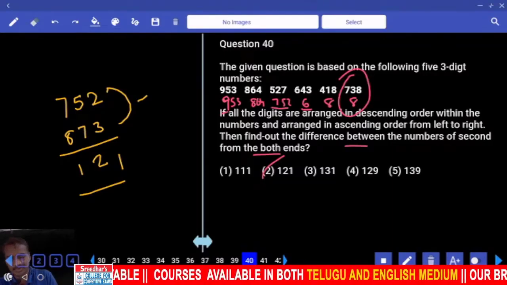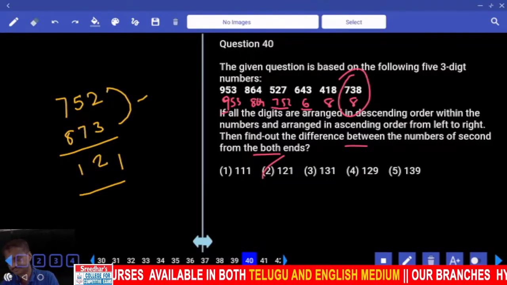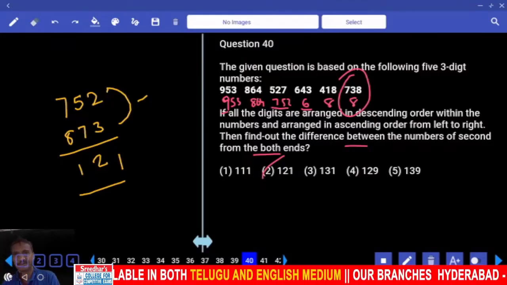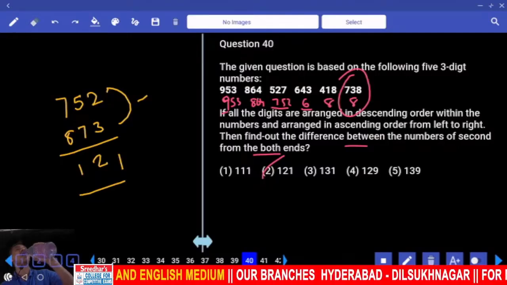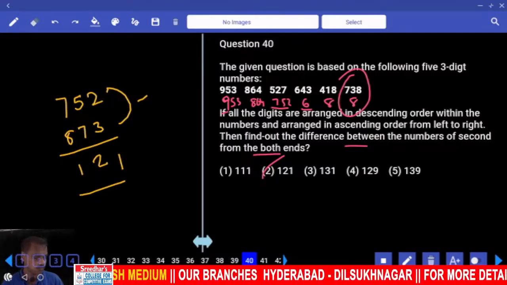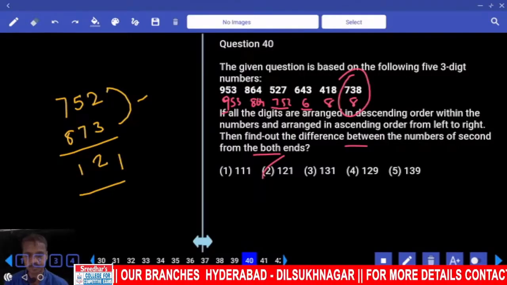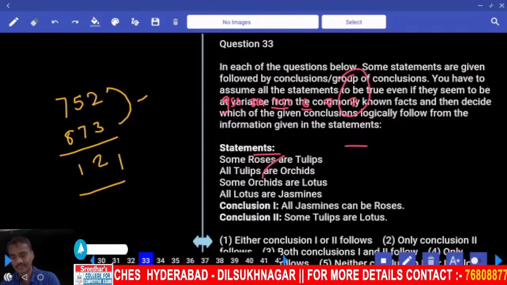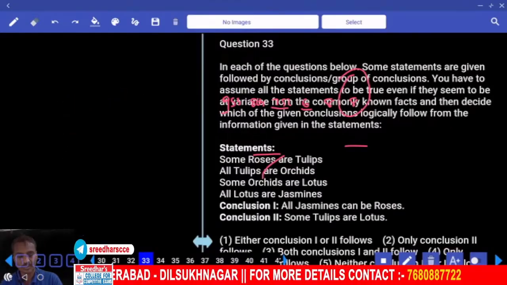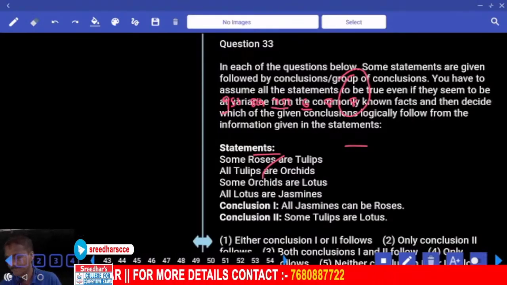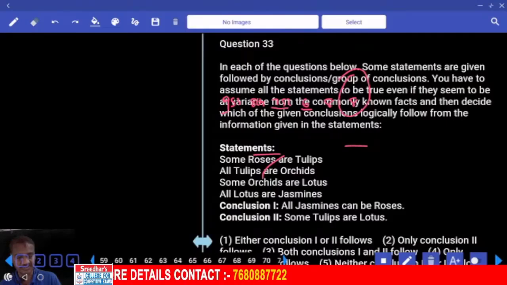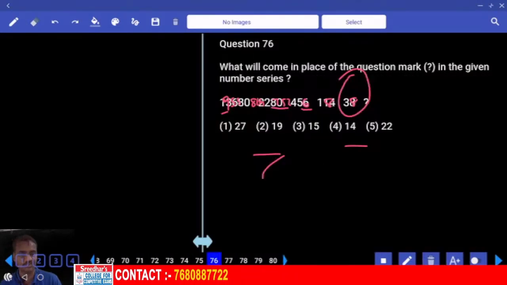Now this is about question 40. Next, number series. Now number series in this paper. Now in this number series, question number 76 onwards.